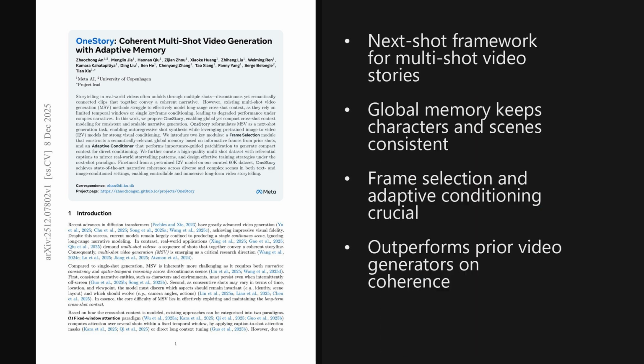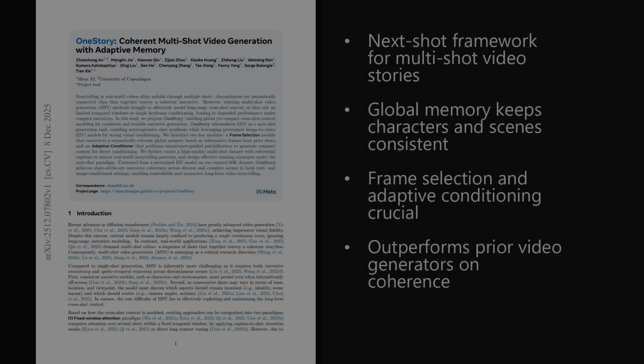I'm Alex. Today we're looking at a paper from the Hugging Face trending list, published on December 8, 2025, about 2 days ago. This paper introduces OneStory, a new way to generate multi-shot videos that keeps the story coherent across many separate clips by using a smart global memory instead of short windows or single keyframes. The paper is titled OneStory, Coherent Multi-Shot Video Generation with Adaptive Memory. And, as we will see later, the approach delivers much more consistent and controllable long-form video stories.